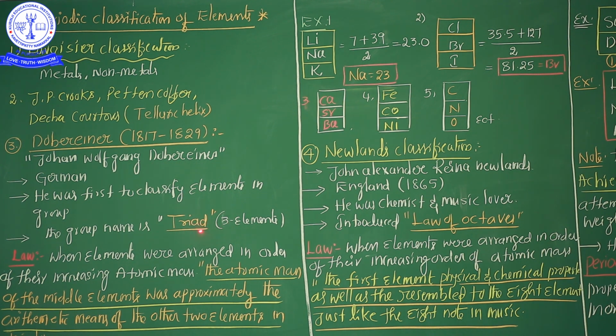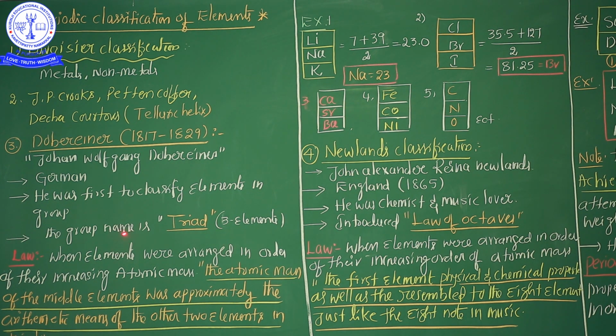Döbereiner, Lavoisier, Crookes, Pettenkofer, John Newlands, Dmitri Mendeleev, Lothar Meyer, all these scientists classified the elements based on the increasing order of their atomic masses. Döbereiner also tried to arrange the elements this way. Write down this point, this is the most important: a triad means three elements arranged in a group in increasing order of their atomic masses.